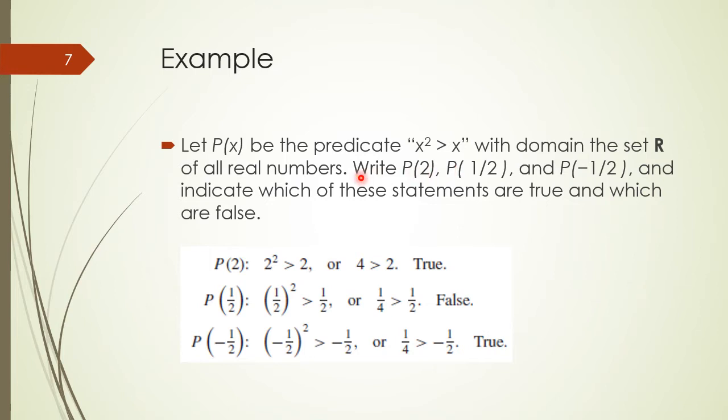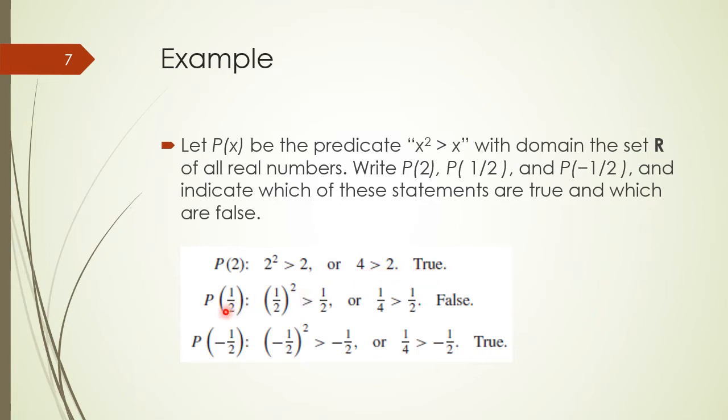Now we want to write the statements by substituting the value 2 in place of x, the value 1/2 in place of x, and the value -1/2 in place of x. You can see that when we substitute the value 2 from the domain R, we get 2 squared is greater than 2, which is 4 is greater than 2, which is true.